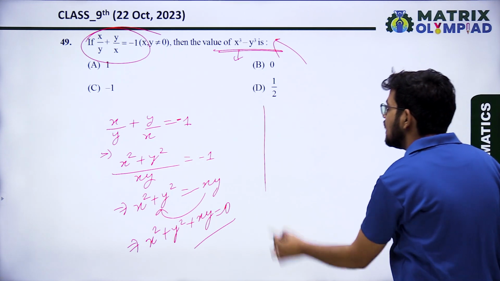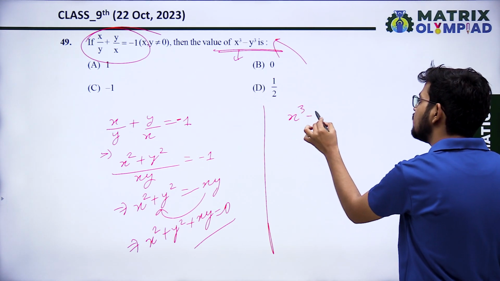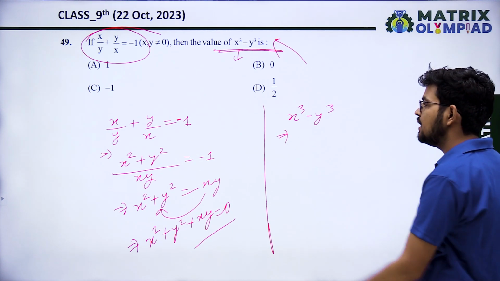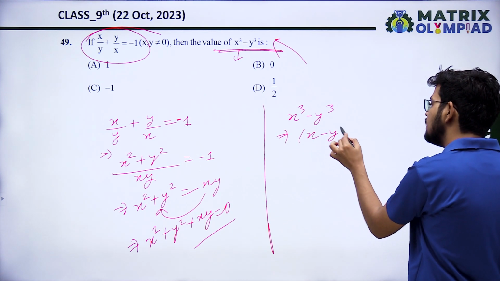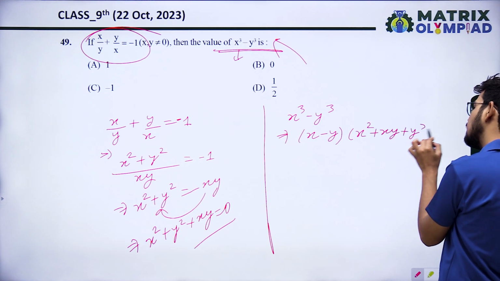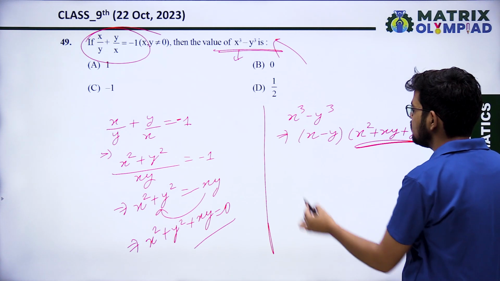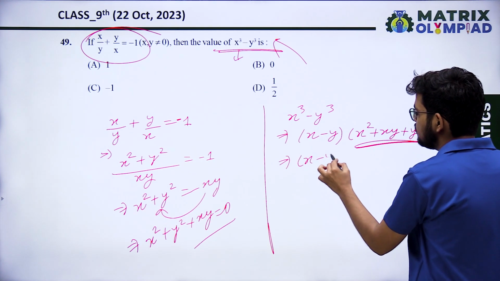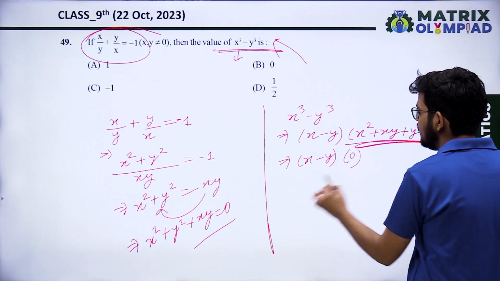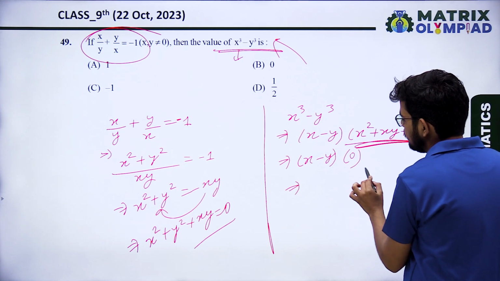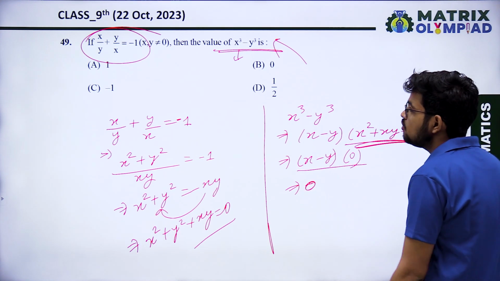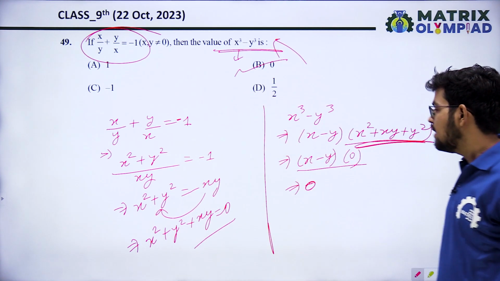Okay. Now it is asking what is the value of x cube minus y cube. A cube minus b cube, so x cube minus y cube can be written as (x minus y) multiplied by (x square plus xy plus y square). And what is the value of x square plus xy plus y square? That is 0. So x minus y multiplied by 0, any number multiplied with 0, the answer is 0. So option B is correct.